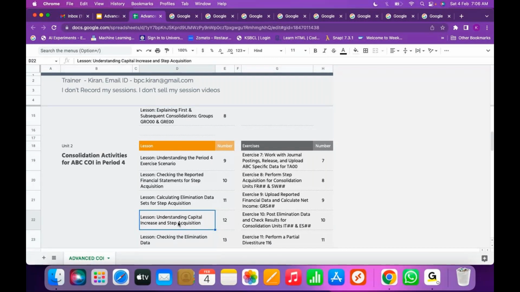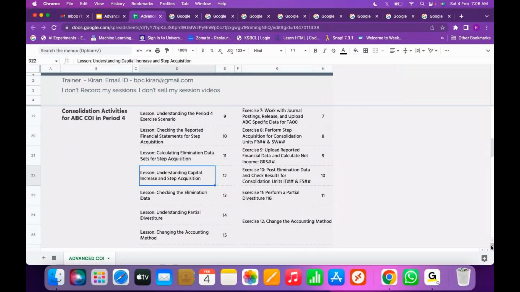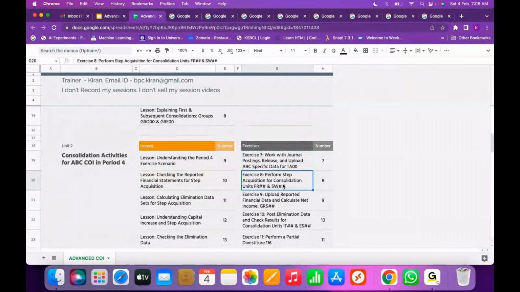discussed, and we will maintain the data for the step acquisition and capital increase, and we will execute those exercises. Here we are going to perform the step acquisition exercises, and we are going to perform capital increase also.